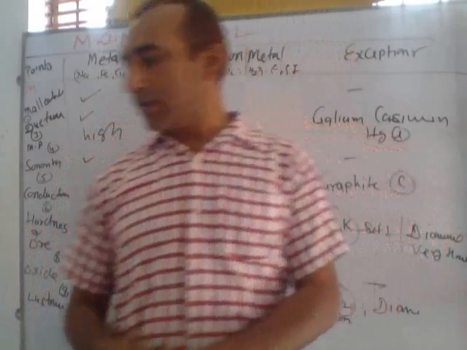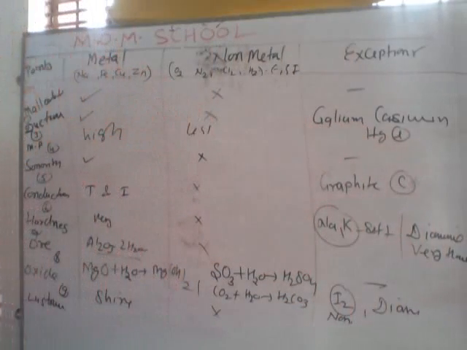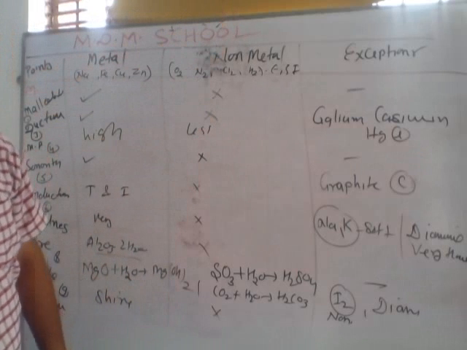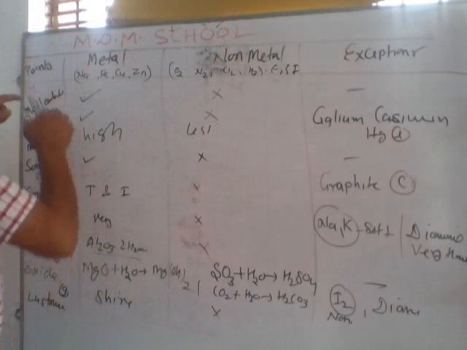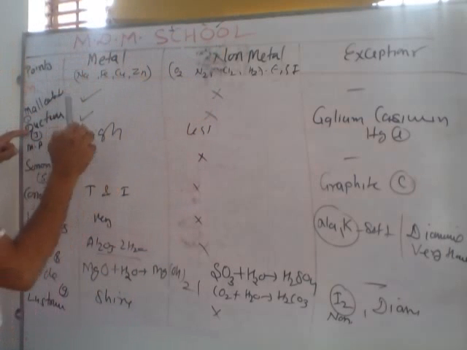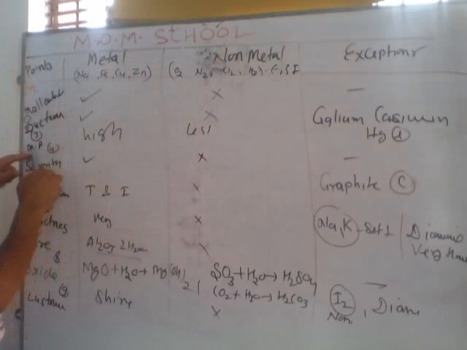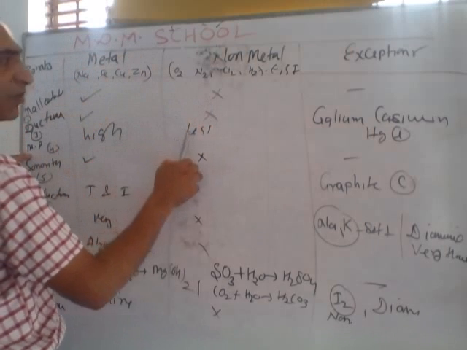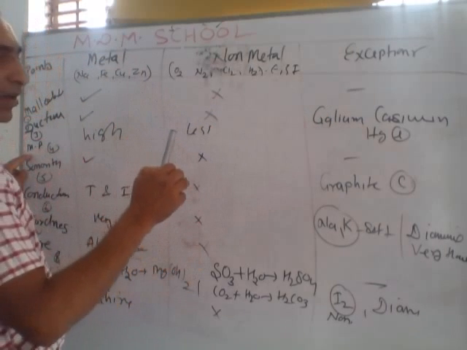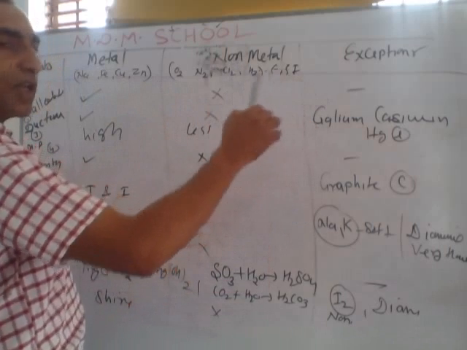So I am quickly revising. A very simple trick: MDM School. Quick. First, M: malleable, not malleable. Ductility: these are ductile, meaning wire formation, non-ductile. M, melting point: very high, very low melting point. But gallium and cesium are metals, and their melting point is very low. Mercury is in liquid state.